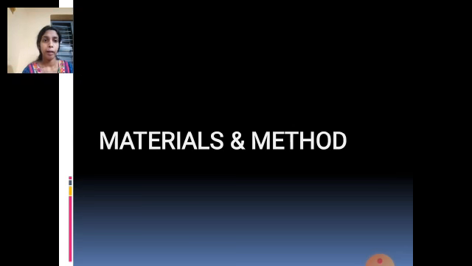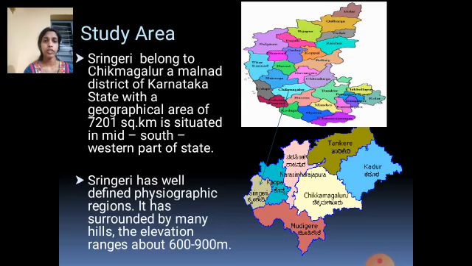Material and method. We have selected the study area, Sringeri, which is present in the Chikmagalur district of Karnataka state, having a geographical area of 7,201 square kilometers, situated in the mid-south western part of the state.